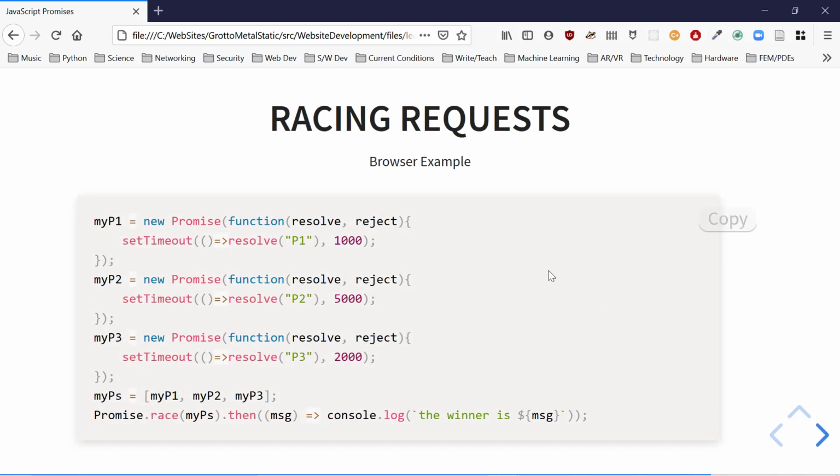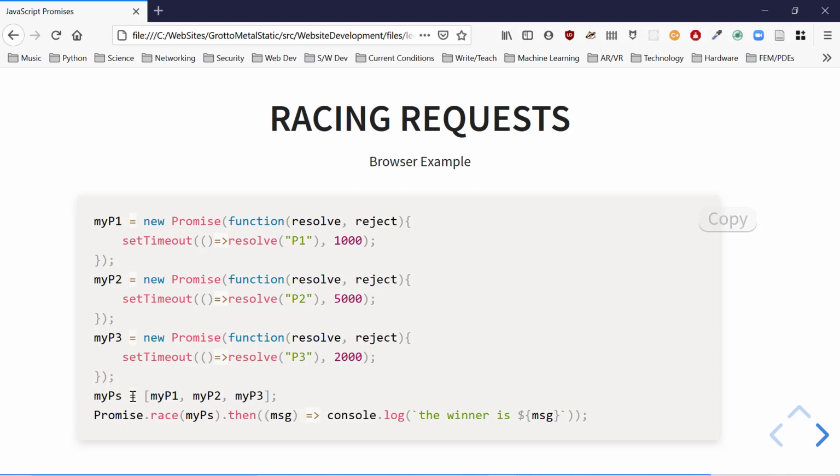Racing requests. Okay. So who's going to resolve first? Well, Professor, you put in real numbers here. You could have put in random numbers and it would have been fun. But we know that P1's going to win because he's got the shortest time.